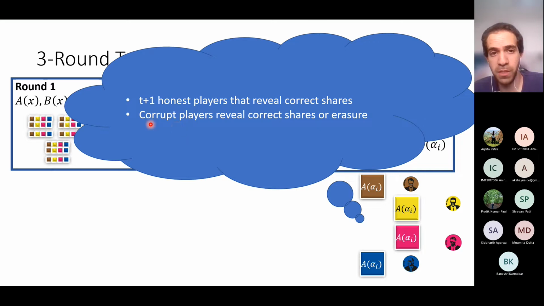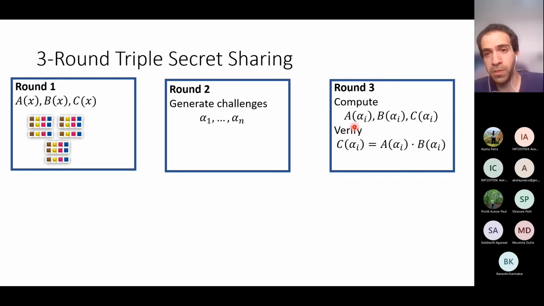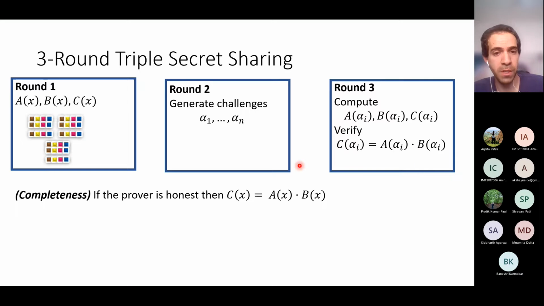Okay, so again, this means that we have at least t plus 1 correct shares, so we can recover A of alpha by using all the correct shares that we get. Okay, so in this way, we compute A of alpha, B of alpha, and C of alpha, and finally we can verify that this equation is true. If it is not true, then we reject the proof. If it is true, then we accept the proof. Okay, so this is our 3-round protocol for triple secret sharing.